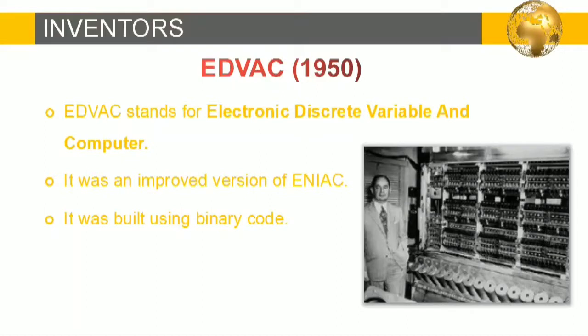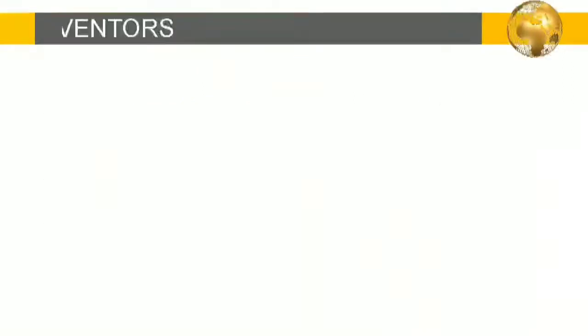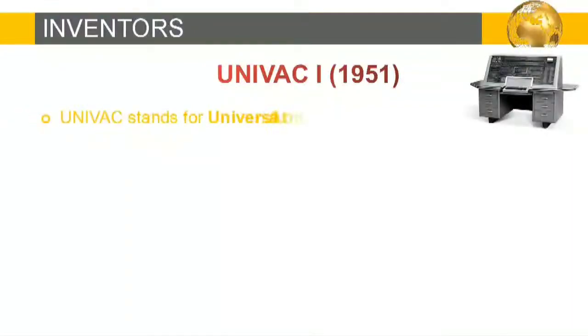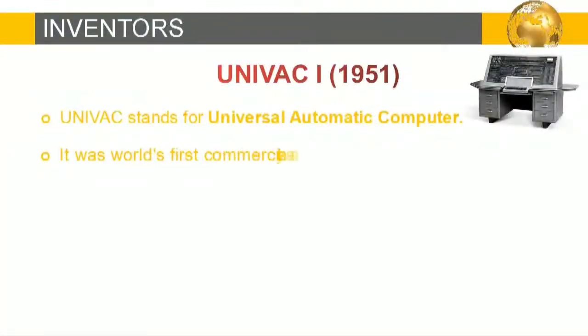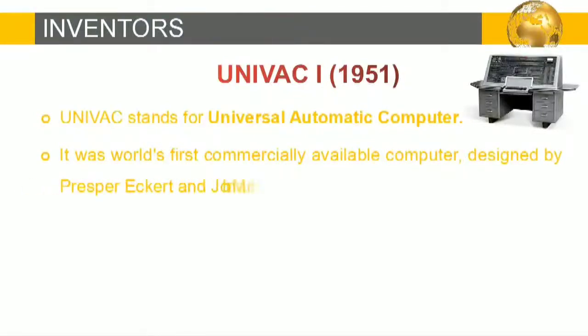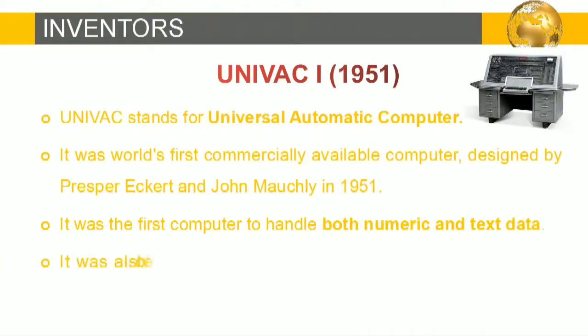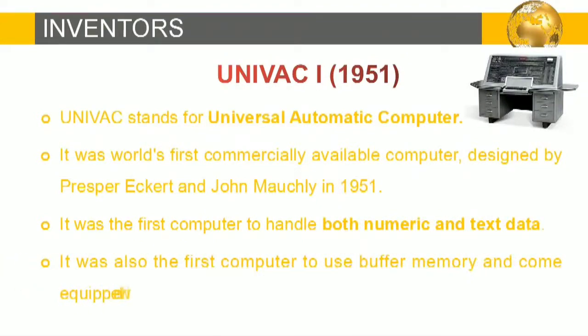Now let's see the UNIVAC. UNIVAC stands for Universal Automatic Computer. It was world's first commercially available computer, designed by Presper Eckert and John Mauchly in the year 1951. It was the first computer to handle both numeric and text data. It was also the first computer to use buffer memory and come equipped with the magnetic tape unit. So it was the world's first commercially available computer, UNIVAC 1.